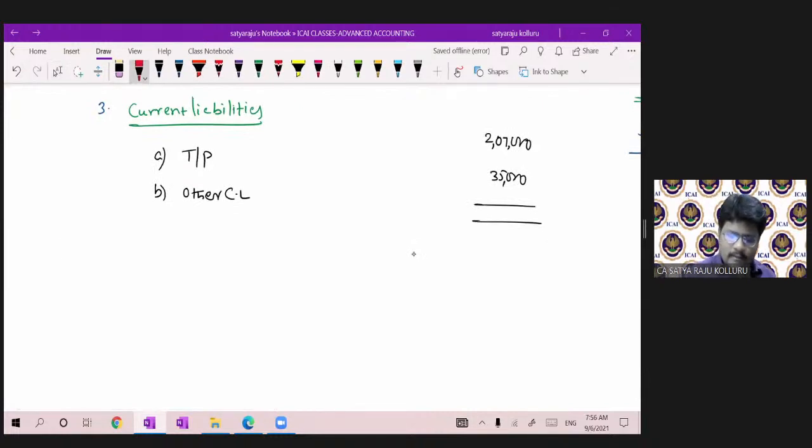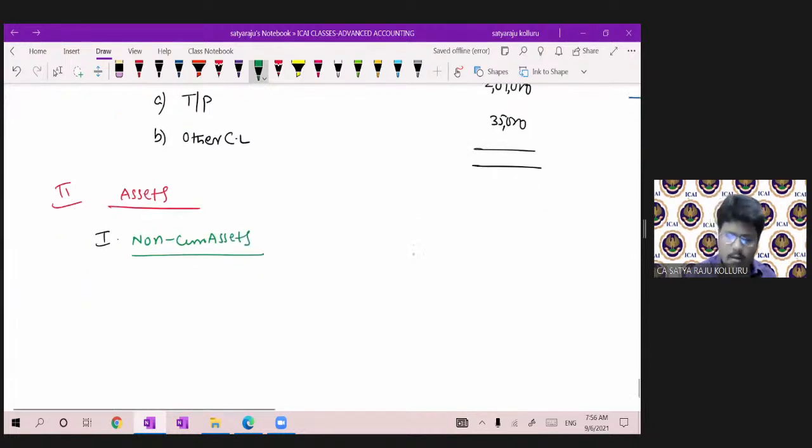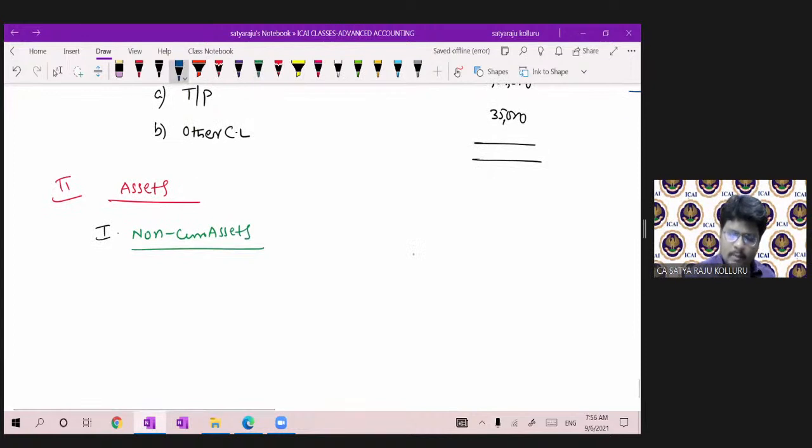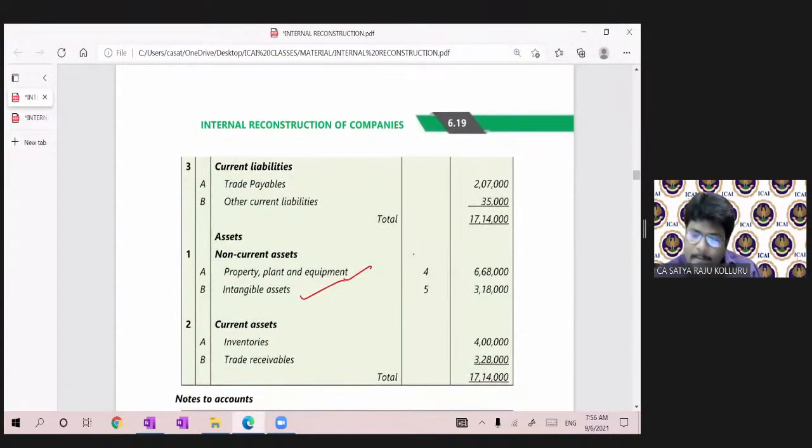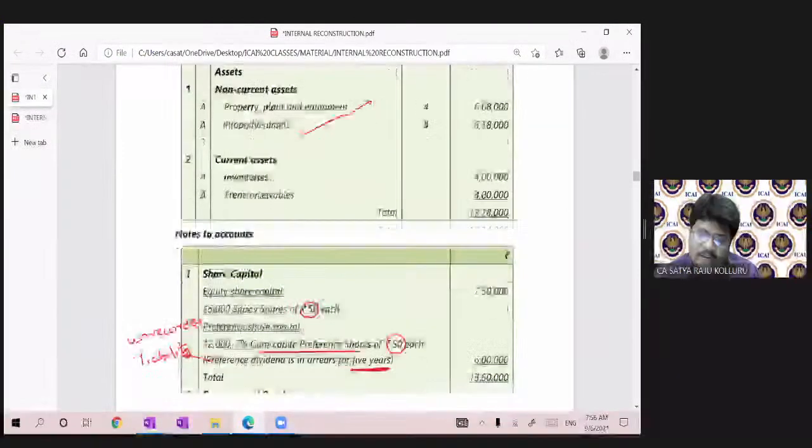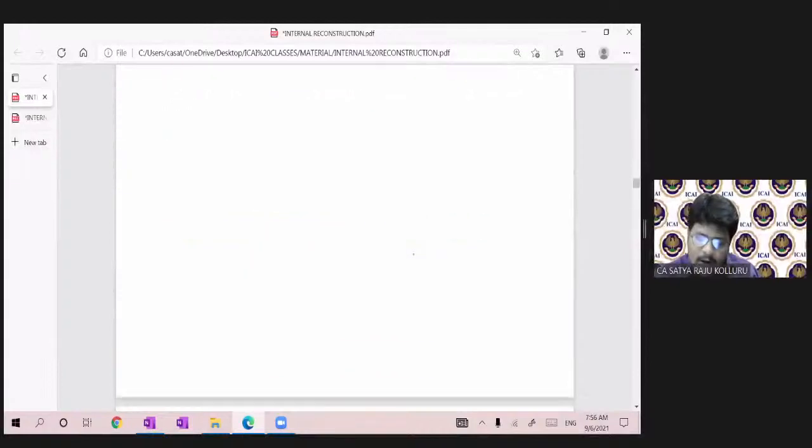Coming to the asset side, under assets, non-current assets, PPE. Under the PPE, is there any change? Property, plant and equipment, please all of you concentrate.